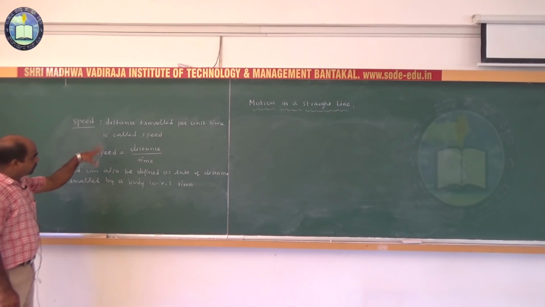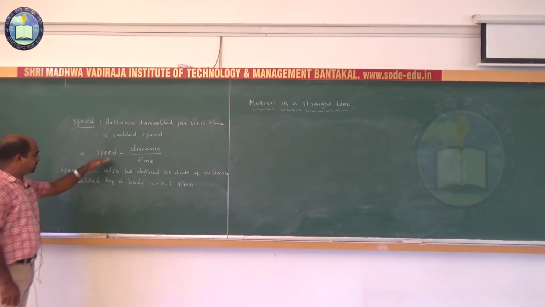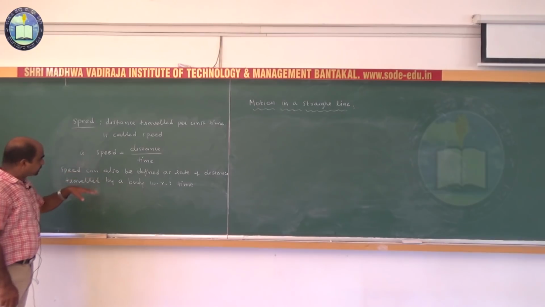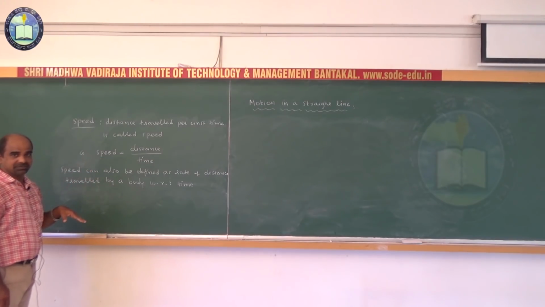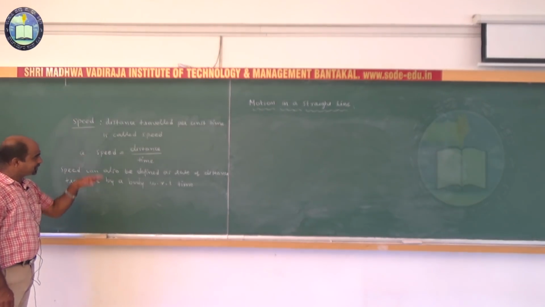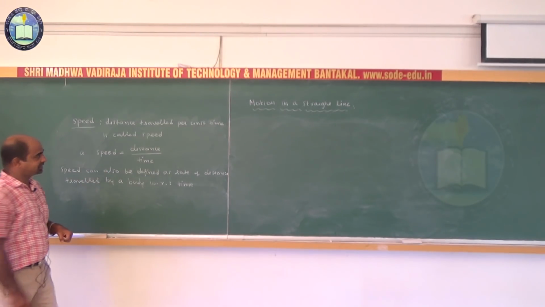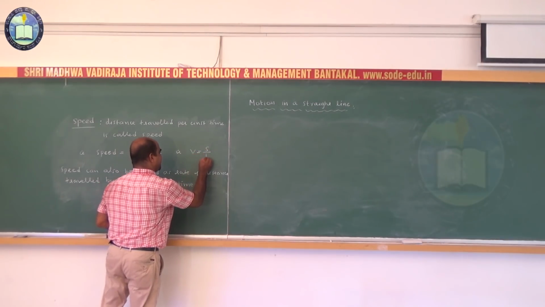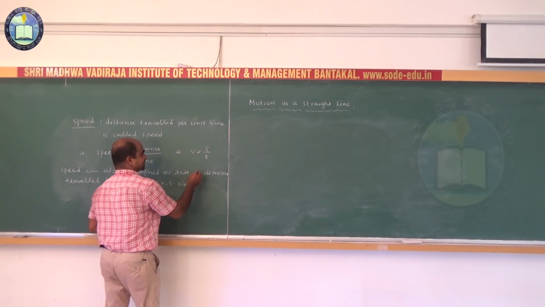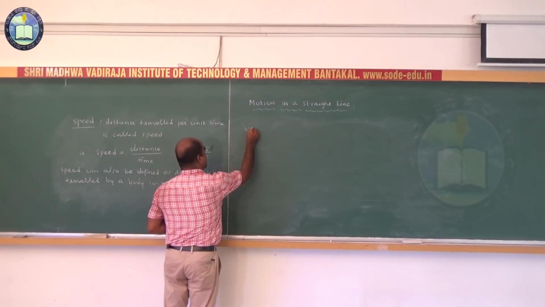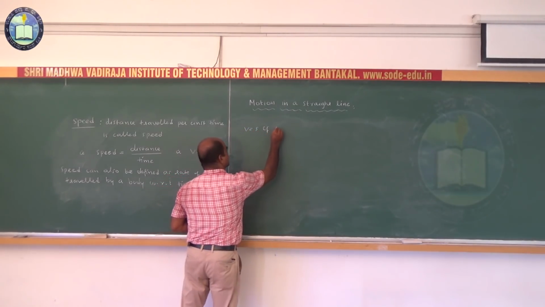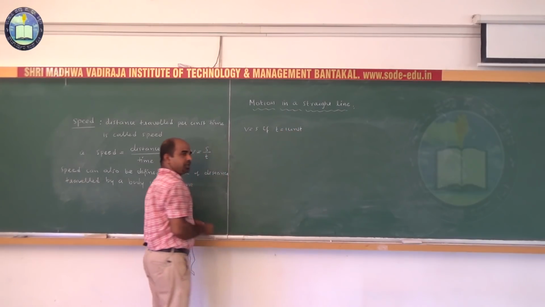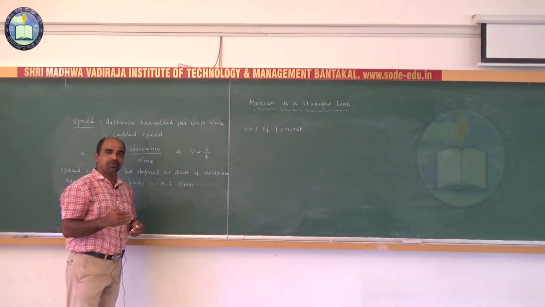See, distance traveled per unit time is called speed. That is, speed is equal to distance by time taken. Let us see, that is V is equal to S divided by T. V equals S if T is equal to 1 unit. The unit may be second, or minute, or hour.